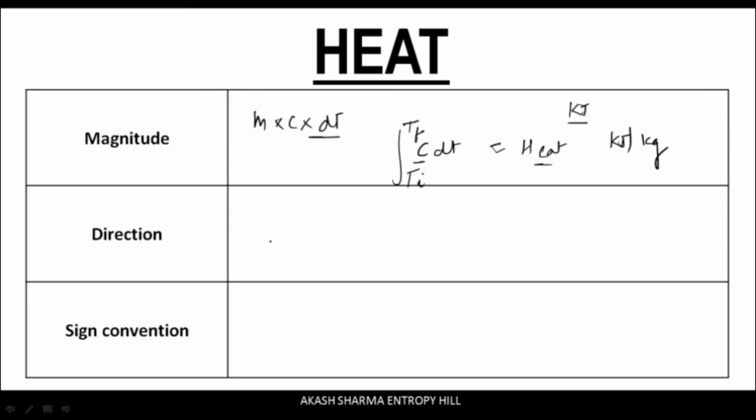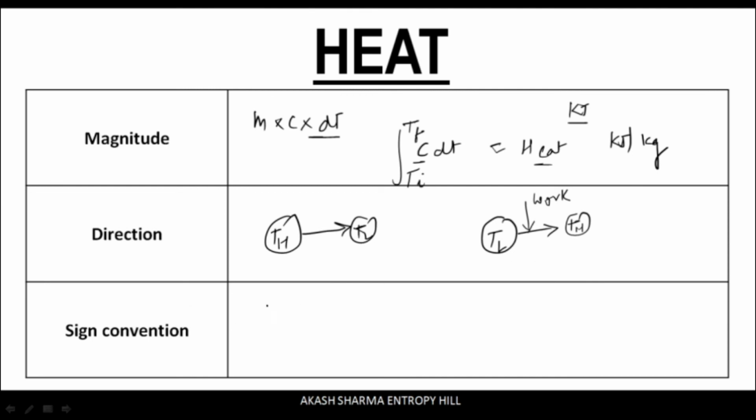Now for the direction of this heat transfer, it always takes place from a higher temperature object to the lower temperature object, such that the temperature of both these objects become equal. But now you may also question that can heat transfer also take place from a lower temperature object to the higher temperature object? Yes, it is possible, but for this some amount of work has to be done, and that forms the basic principle of refrigeration and air conditioning and heat pumps.